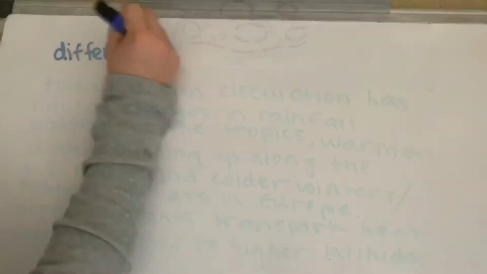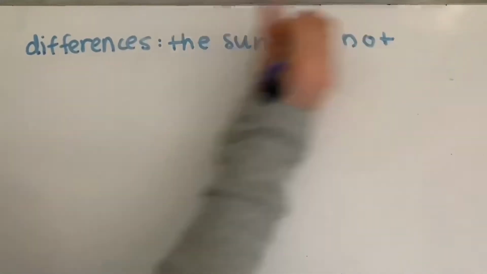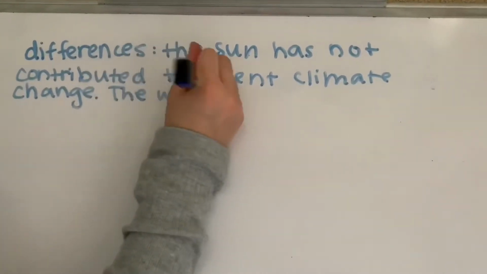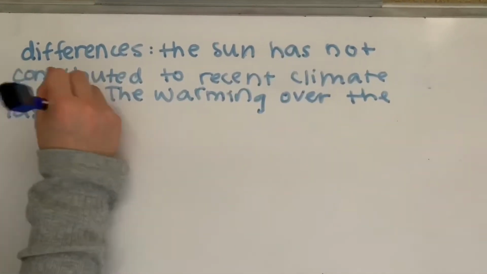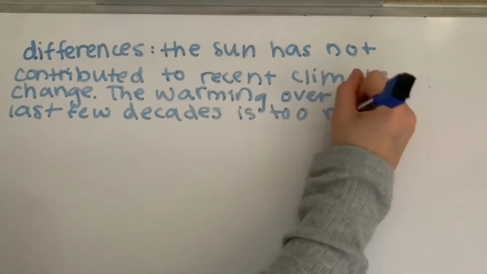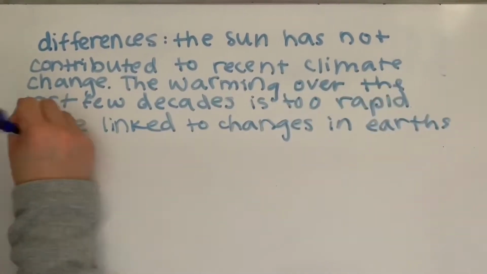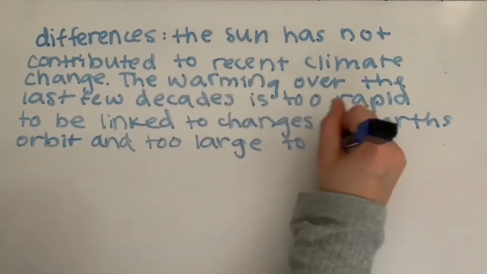One difference between the medieval warm period and climate change today is that although solar activity was a factor in the medieval warm period, the sun has not contributed to recent climate change. This is because the warming we've seen over the last few decades is too rapid to be linked to changes in Earth's orbit and too large to be caused by solar activity.